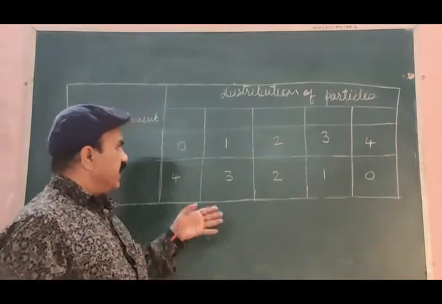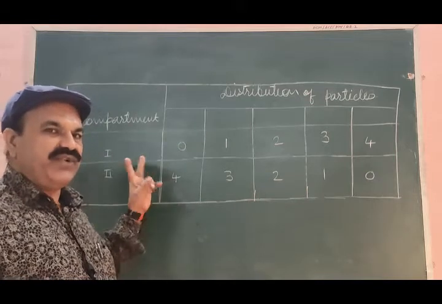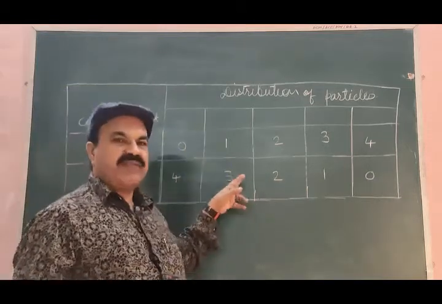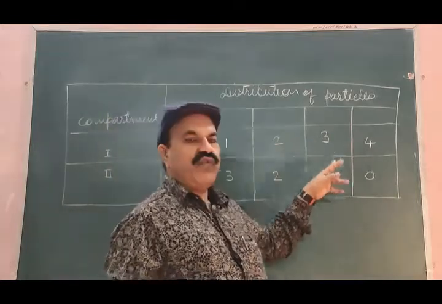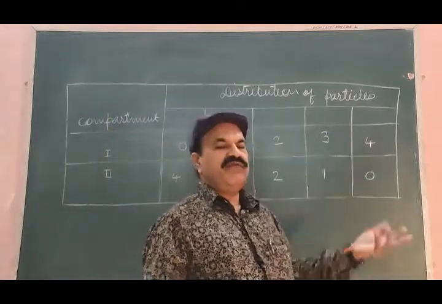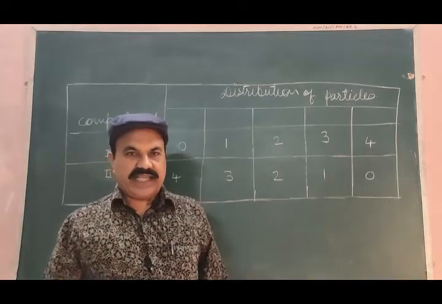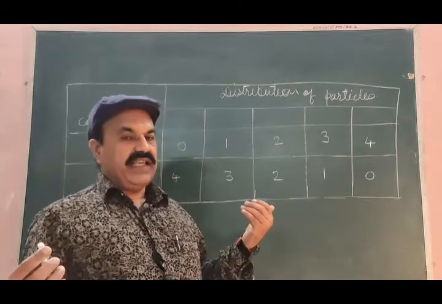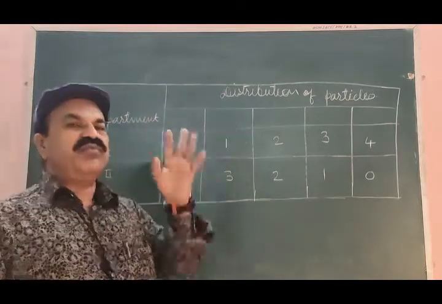See, this is one possibility of distribution of the 4 particles into the 2 compartments. Second possibility of distribution, third possibility, fourth possibility, fifth possibility. Can you guess any more possibility of distribution other than shown on the board?